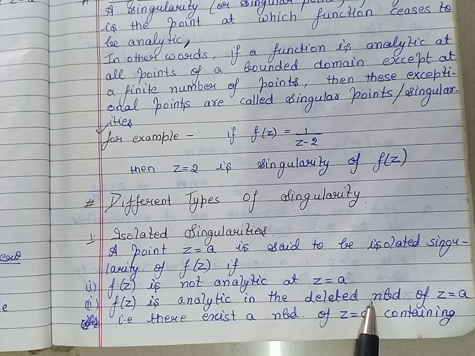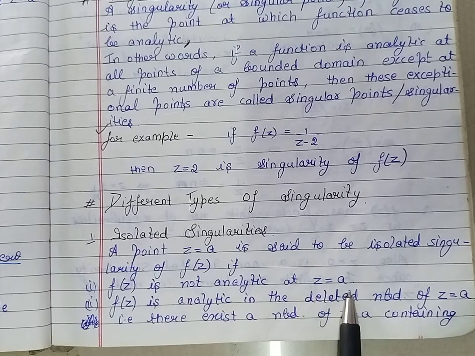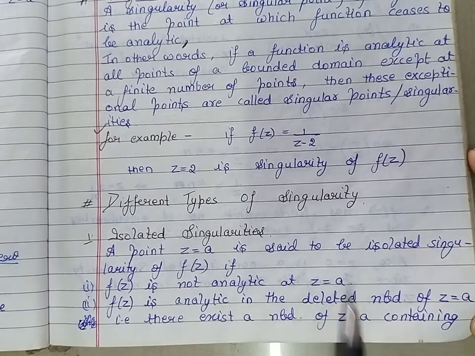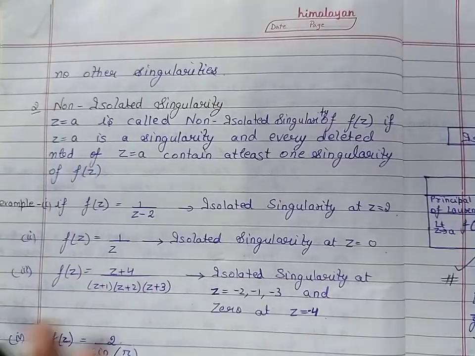It means there exists a neighborhood of the point z is equal to a containing no other singularity. So there is only one singularity, which is at z is equal to a. Then we say that this singularity is an isolated singularity.